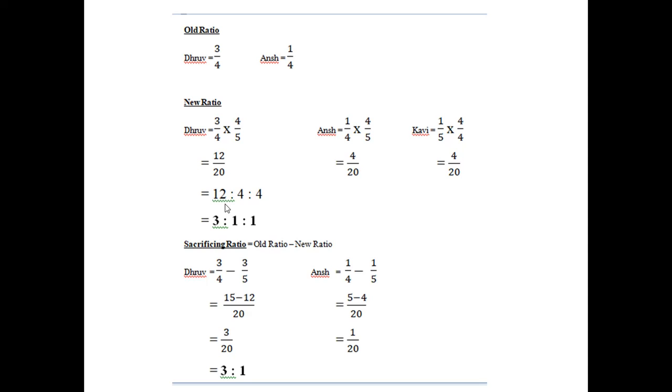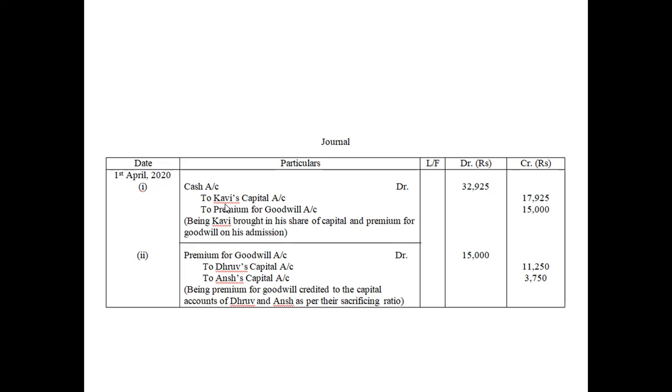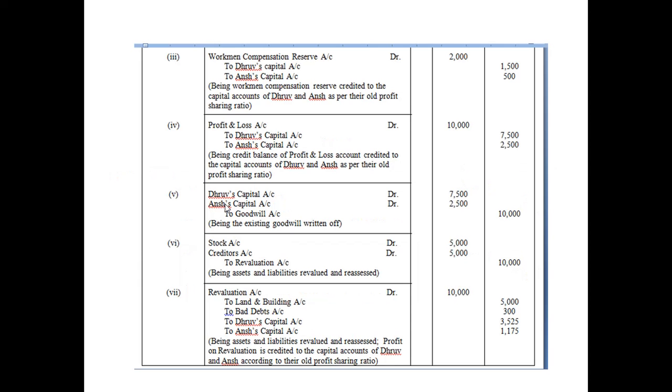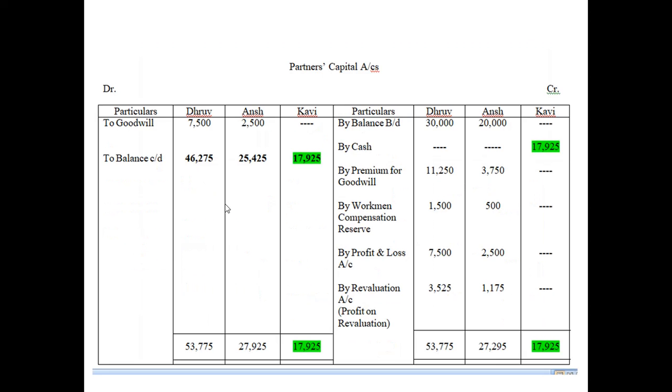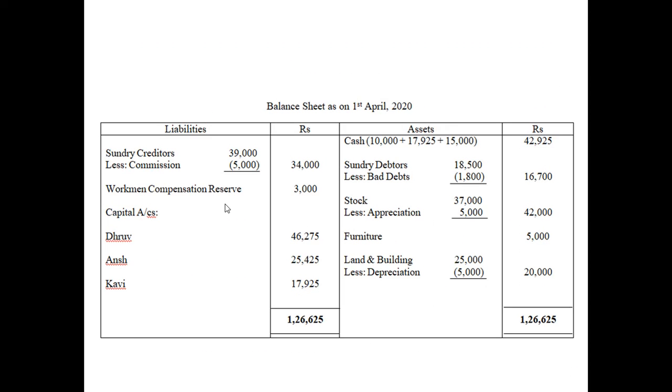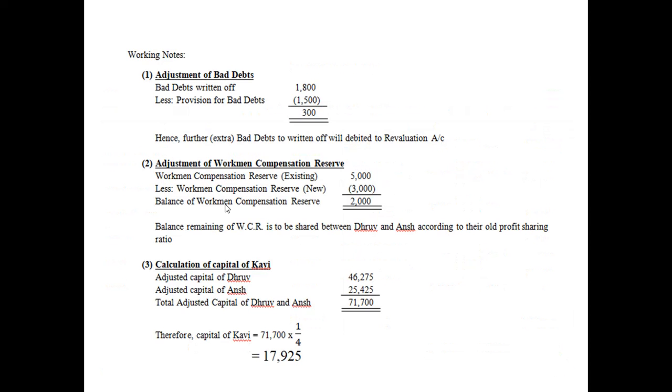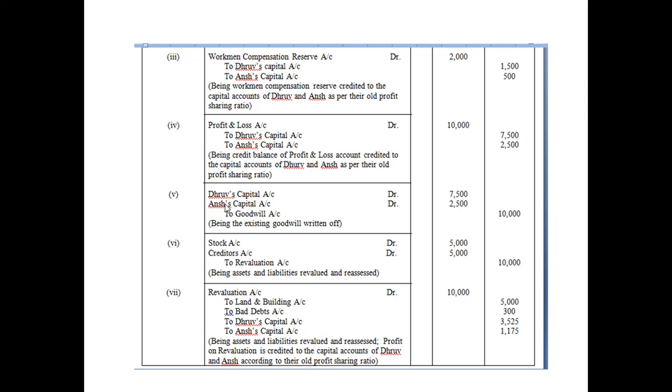Now in this question, I have first solved this journal. Actually we have to follow this method only, so I wanted to show you. First is journal, then revaluation, then partners capital account, then balance sheet. And after that working notes, because working note is to be provided at the end of the solution.